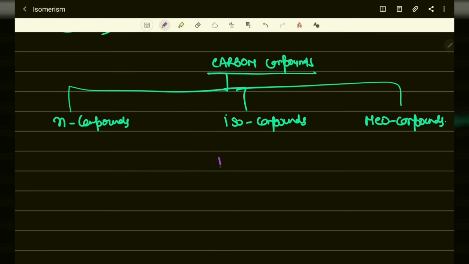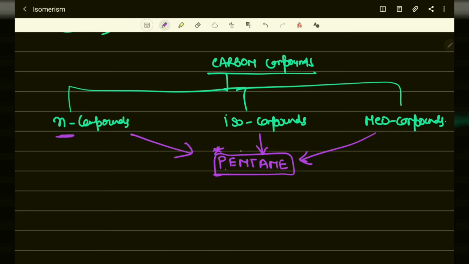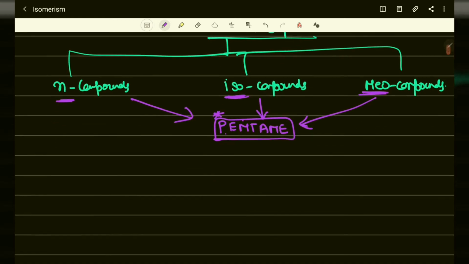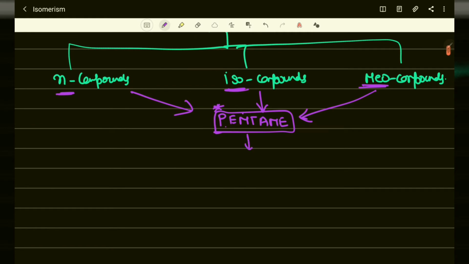We take an example of pentane. For all these three we will study pentane and its structure, and we will discuss how pentane forms N, how pentane forms iso, and how pentane forms neo compounds. What is the simple structure of pentane? We all know it is an alkane basically, and all alkanes have the formula CnH2n plus 2.